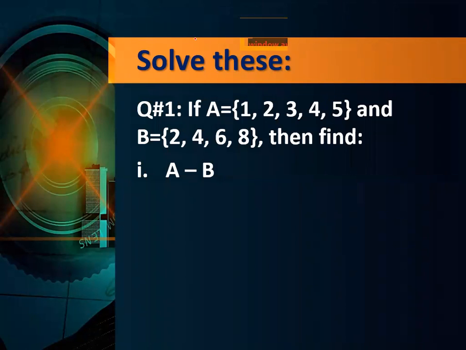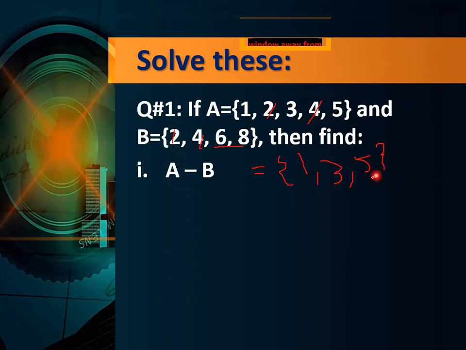Yes, the correct answer is 1, 3 and 5. Why 1, 3 and 5? Because 2 will be cancelled with 2, 4 will be cancelled with 4, but we are not going to write 6 here, because we only write the elements of set A which are not present in set B. So 1, 3, 5 will be the answer.